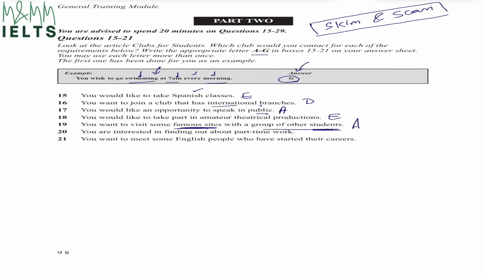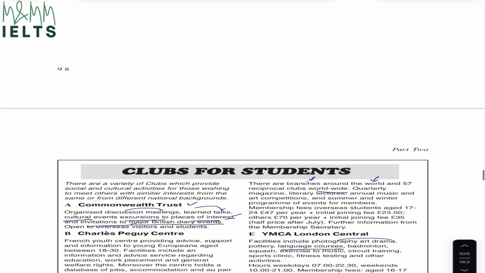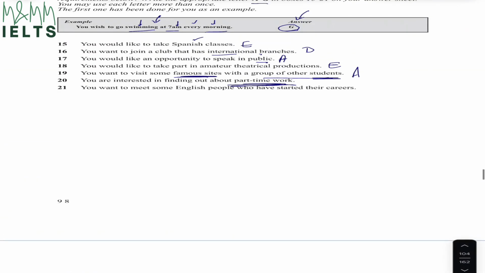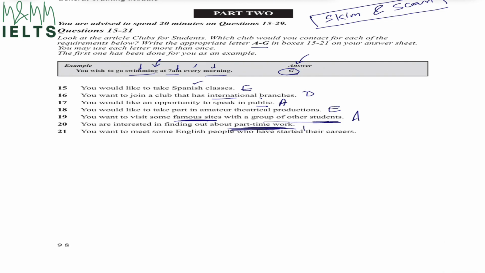Next, you are interested in finding out about part-time work. So now we're looking for work. Let's have a look. Again, you can pause the video and try to find out the answer by yourself. If I look at paragraph number B, French Youth Center providing advice, support and information to young Europeans aged between 18 to 30. Facilities include an information and advice service regarding education, work placement and general welfare rights. So they do provide advice about work placement. This club, which is number B. So B has to be my correct answer.